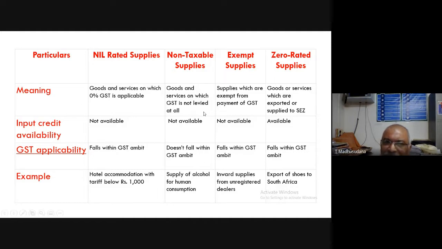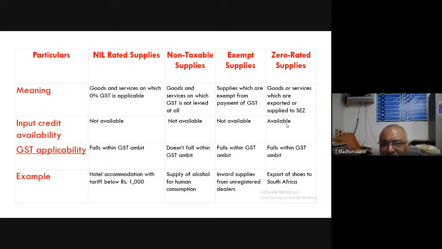Okay. Next, exempt supplies. Exempt supplies means inward supplies from unregistered dealer. Suppose any trader buys goods from an unregistered dealer, then they will not pay any GST because they are not eligible to collect GST.